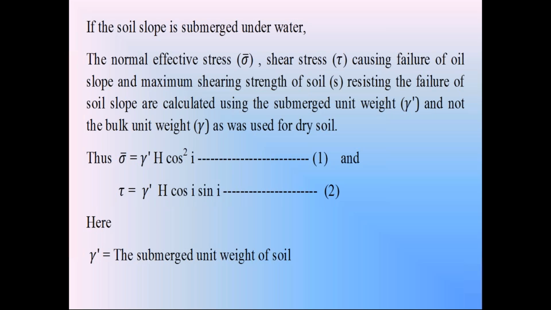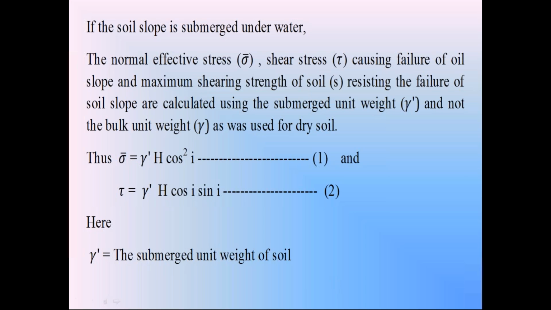So in the submerged condition, the effective normal stress sigma dash is equal to the total normal stress sigma, that is gamma dash h into cos square i. So this is the effective normal stress in the submerged condition. This is the shear stress tau in the submerged condition. This shear stress tau is causing the failure. Here this gamma dash is the submerged unit weight of the soil.